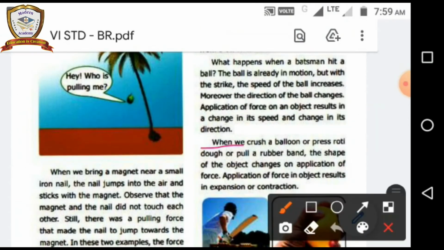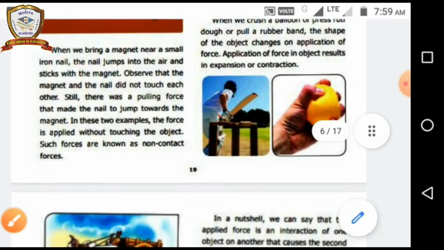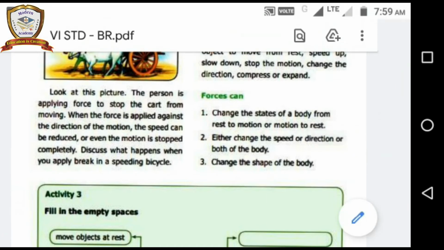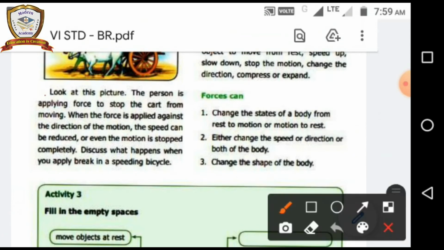When we crush a balloon, press roti dough, or pull a rubber band, the shape of the object changes on application of force. Application of force on an object results in expansion or contraction. Turn to the next page. Look at this picture.